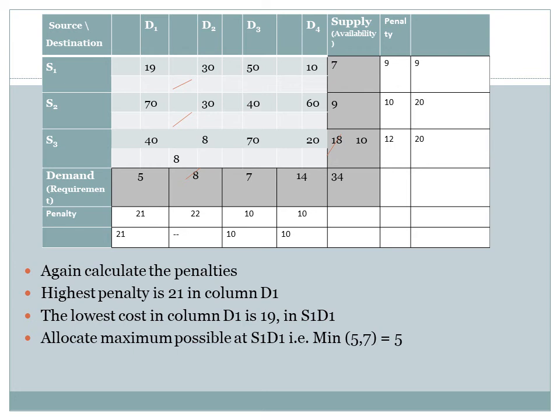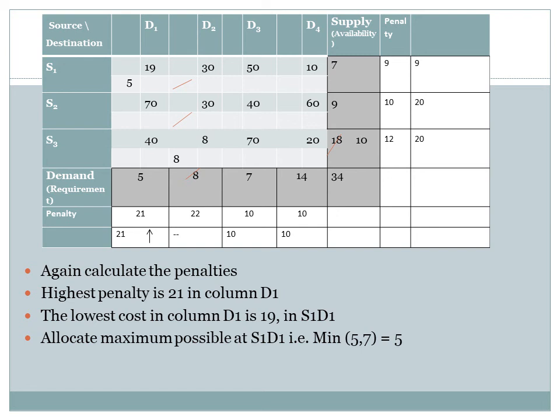So after calculating all these penalties, consider the highest penalty. The highest penalty is 21 in column D1. The lowest cost in column D1 is 19 at S1D1. Allocate maximum possible at this S1D1, that is minimum of 5 and 7, that is 5 units.